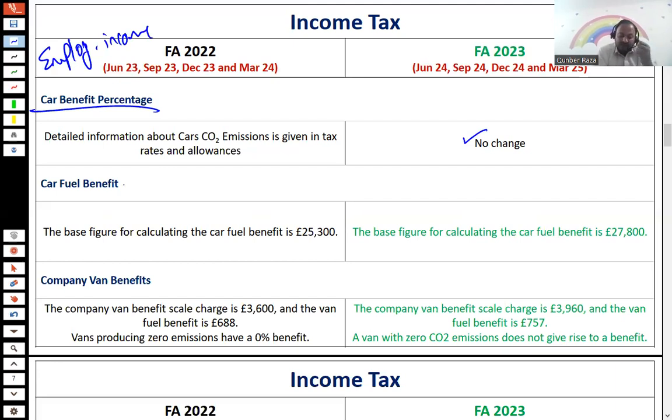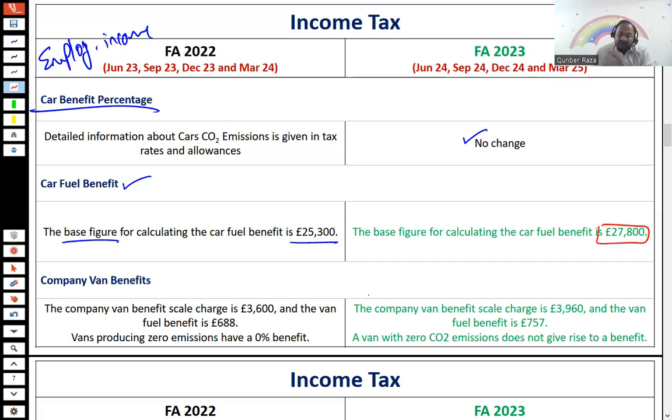Whereas if I look into the fuel benefit, the base figure to calculate the fuel benefit was 25,300, and now this figure is changed to 27,800. So everything else remains the same. It's just that you need to put the figure of 27,800 into the fuel benefit calculation.